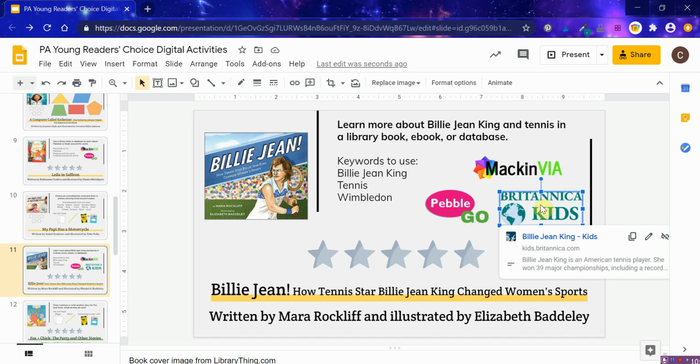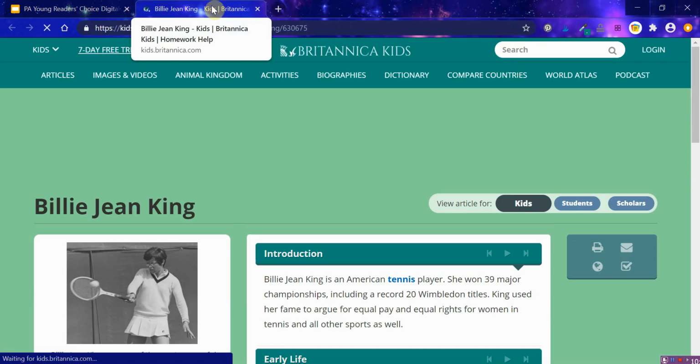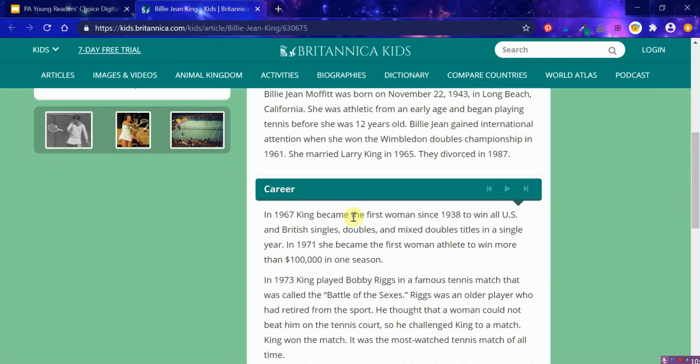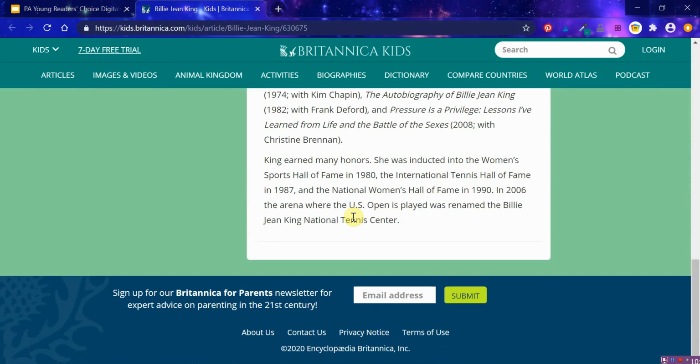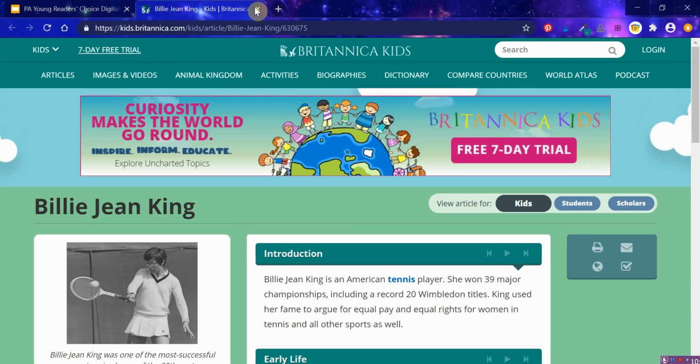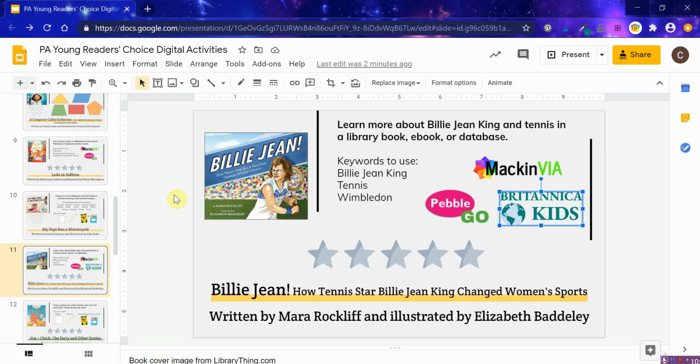There's some free content available in this encyclopedia, but then some of it is also paid. And since recently has been the anniversary of her famous tennis match, they have actually unlocked the article here. So I just linked that there to make it easy. And so I don't know how long that content will be there, but certainly use it while it's available.